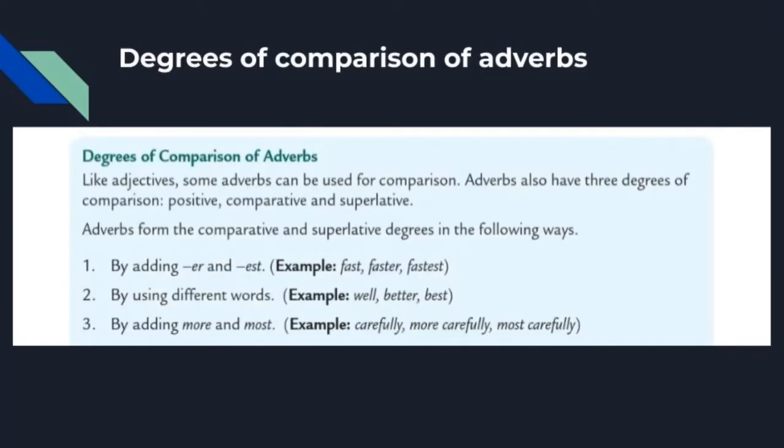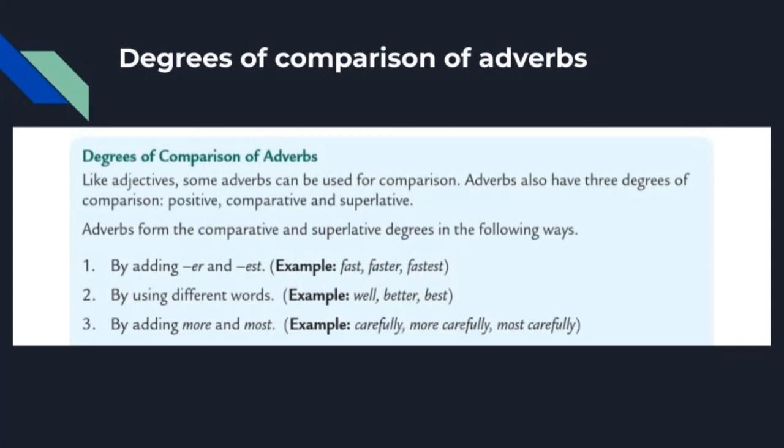Students, now we are going to see degrees of comparison of adverbs. Already we know that the degrees of comparison, we have seen this topic in adjectives. In adjectives we have seen that they have three forms. One is positive, comparative and superlative. In adverb, in this topic adverb also, it has three forms of degree. One is positive degree, comparative degree and superlative degree. Already we know that positive means it do not compare. Comparative means it compare two things or two people. And superlative, it compares more than two.